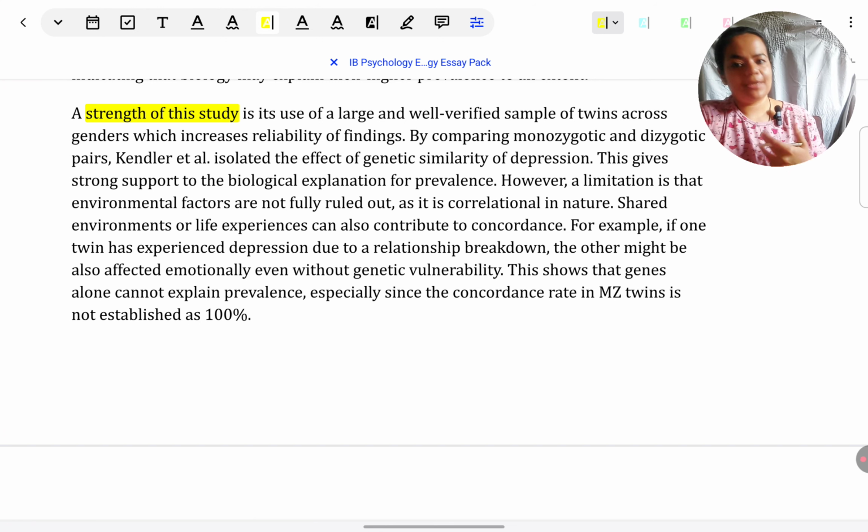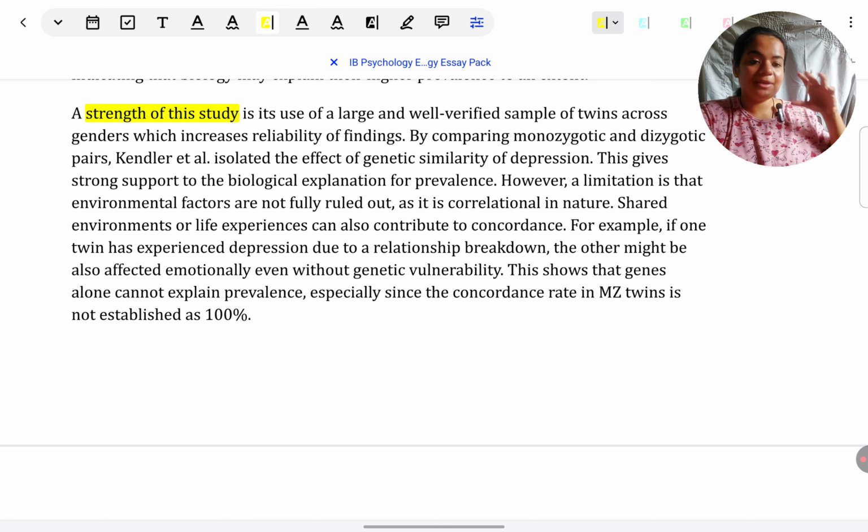For example, if we look at Kendler et al., a very large sample has been used, more than 15,000 participants. Now many times your teachers will tell you, and I'm sorry if I'm drifting a little, don't give generalizability or ethics. They are considered weaker points. Even I believe in that. But if you can give it in a way that strengthens the argument, definitely you can give it.